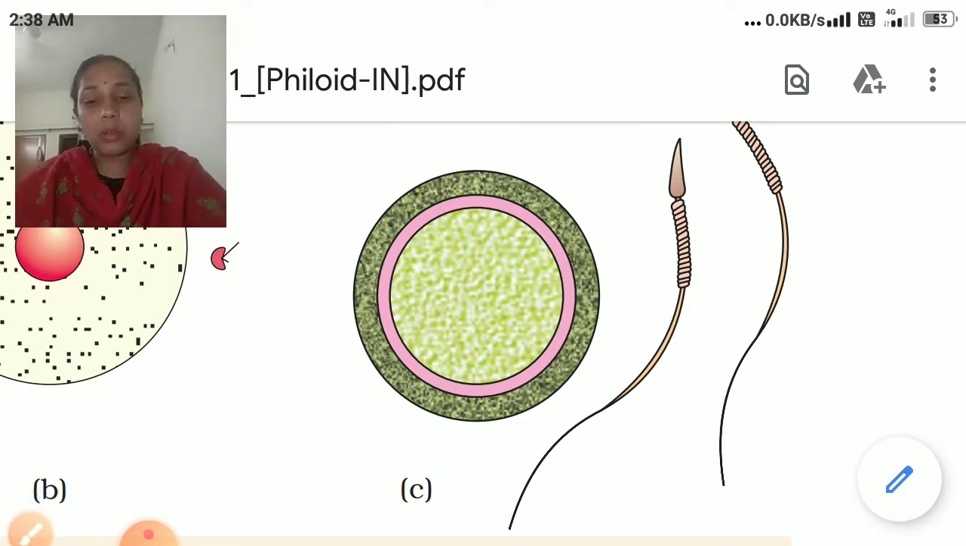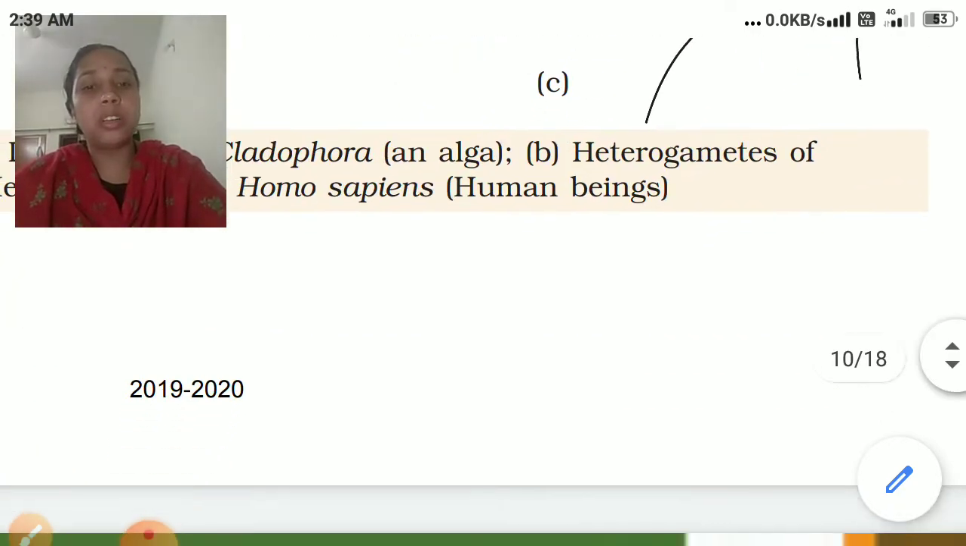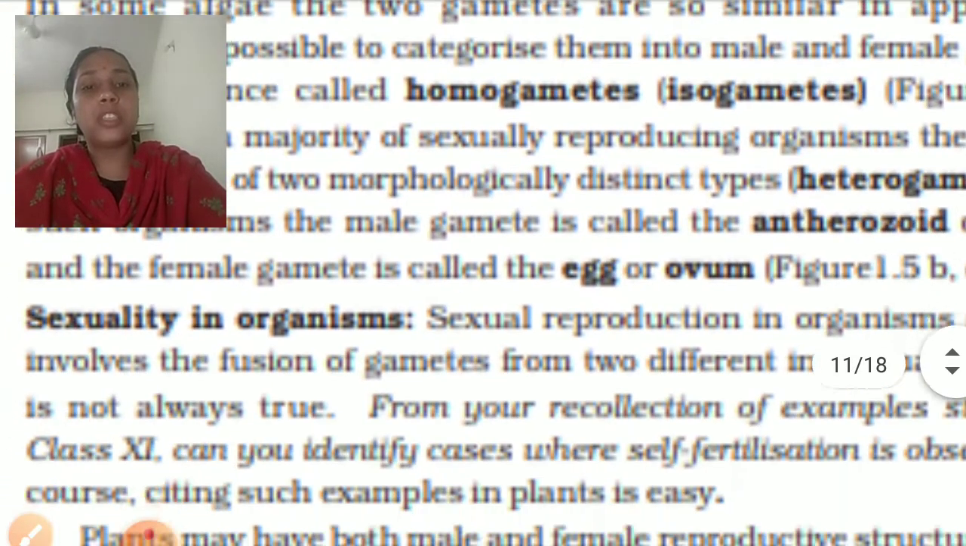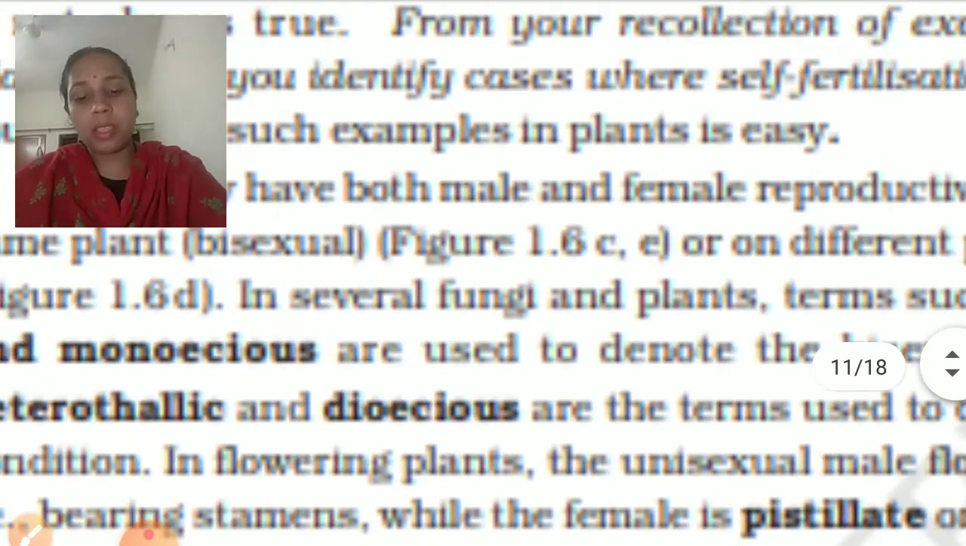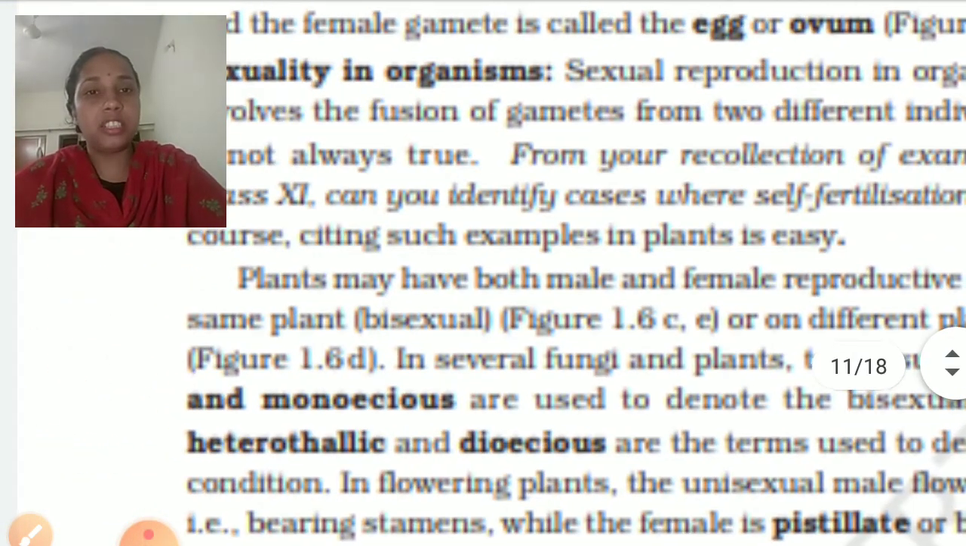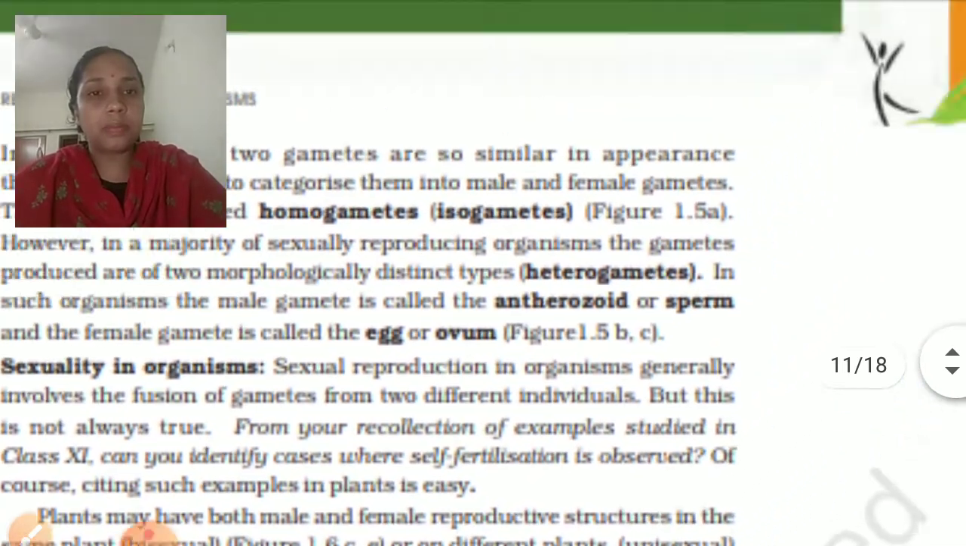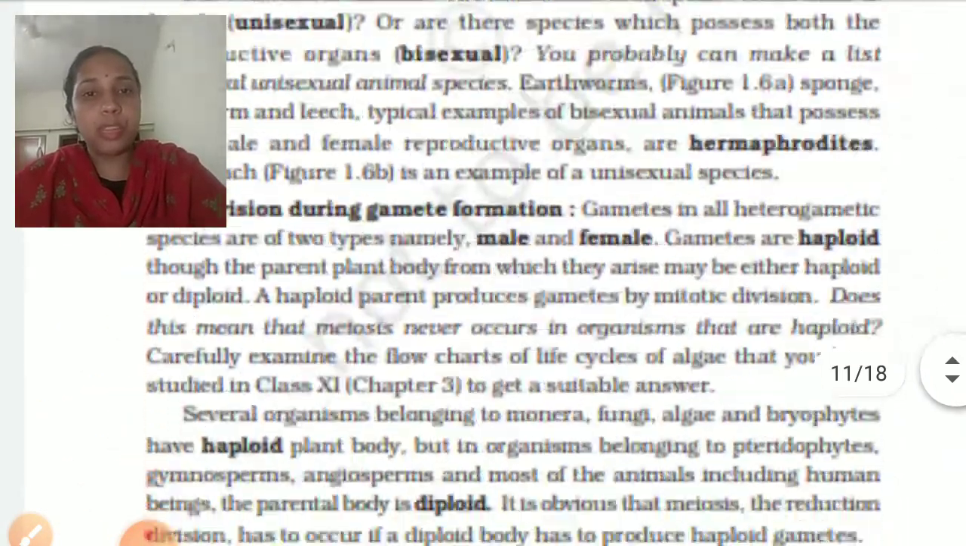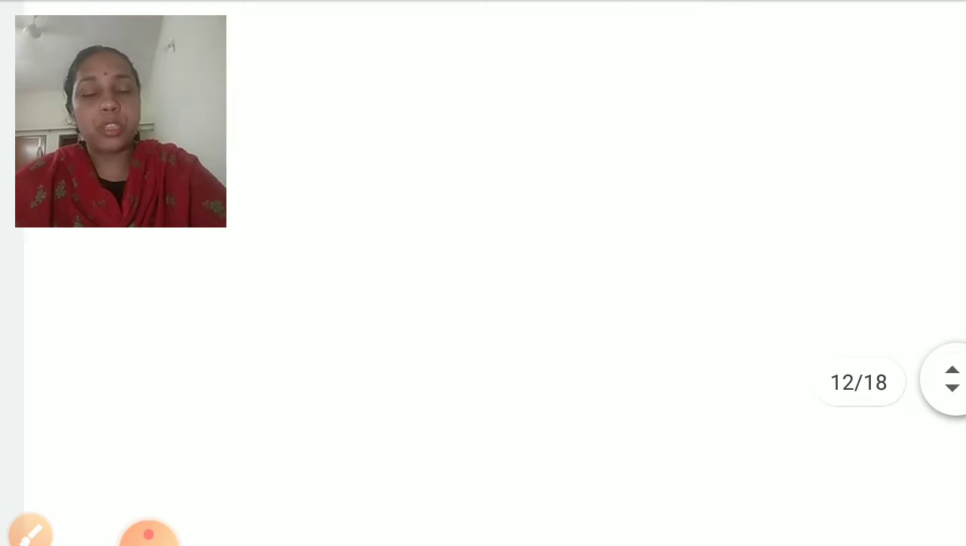Now in the process of gametogenesis, the gametes are produced in different bodies. After that, transfer of gametes takes place. After transfer, fertilization takes place. Now we'll have a new terminology for this, which is known as fertilization. In fertilization, the fusion of gametes takes place.